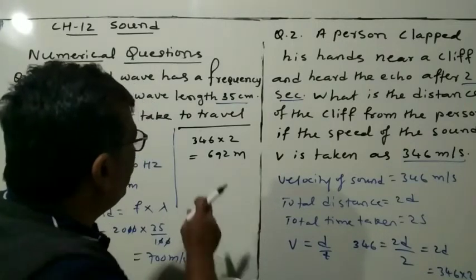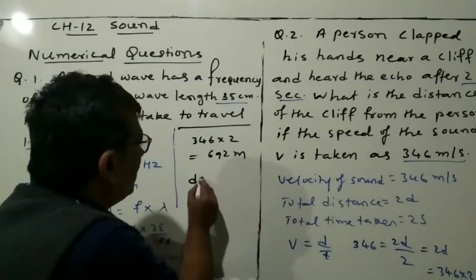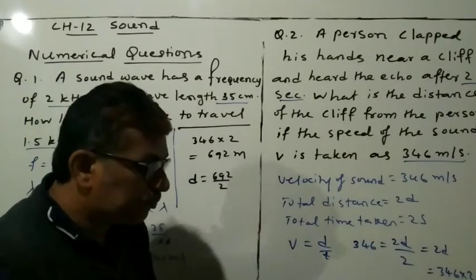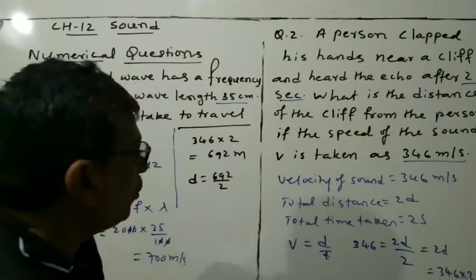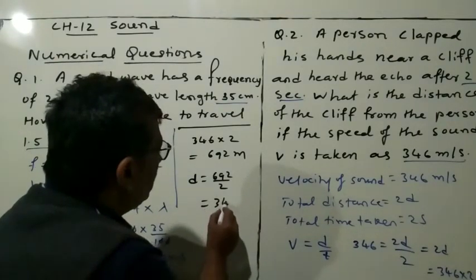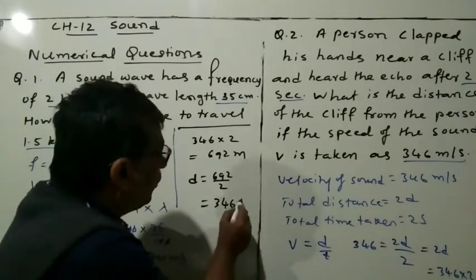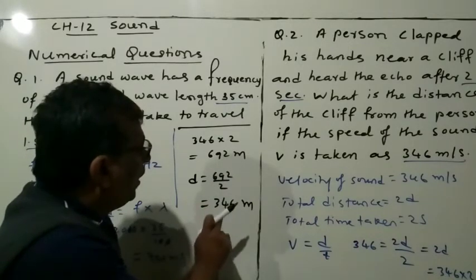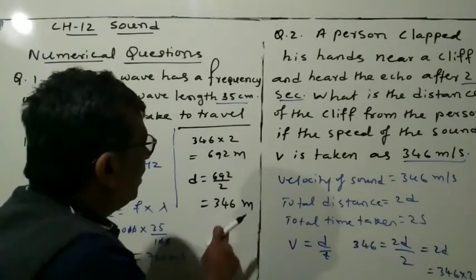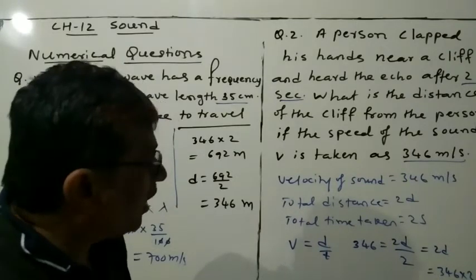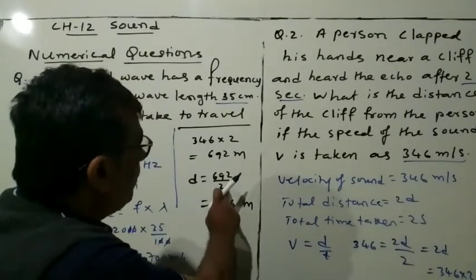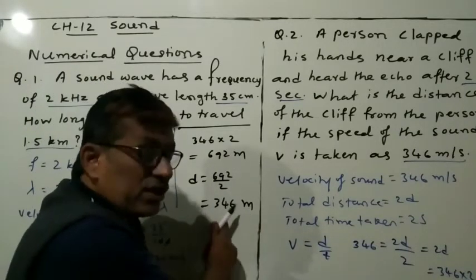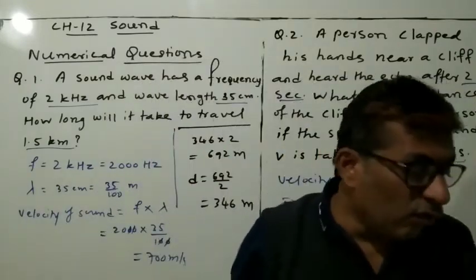Now we will find the distance: 692 divided by 2. After the division you will get 346 meters. 2 ones are 2, 2 fours are 8, 2 threes are 6. So here you got 692 meters, and after the simplification you got 346.